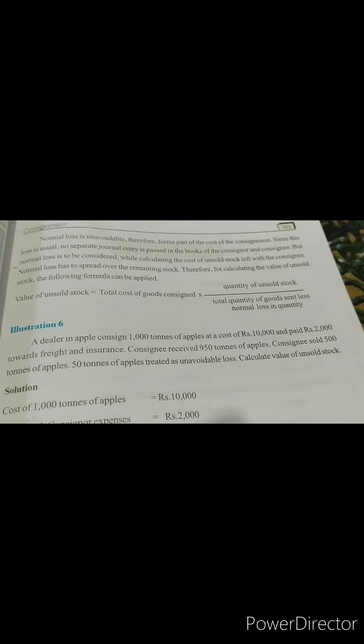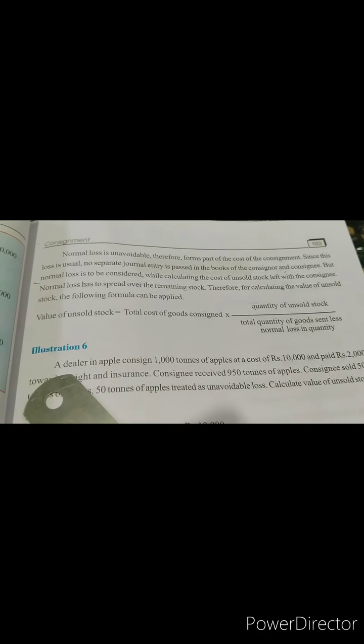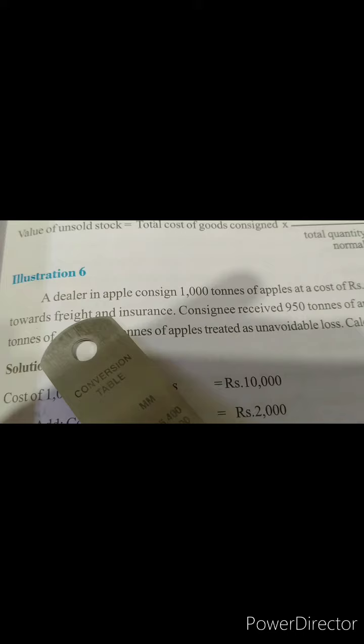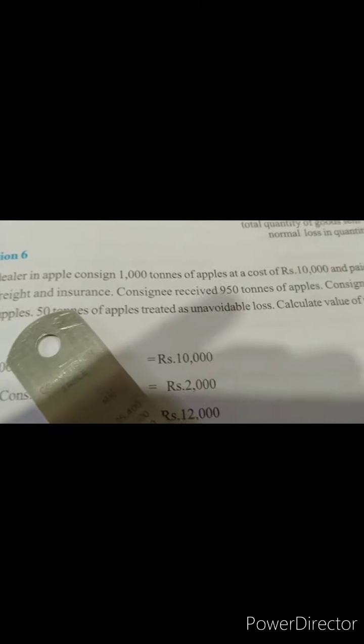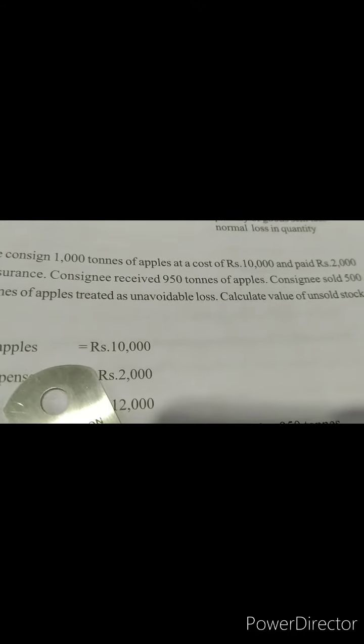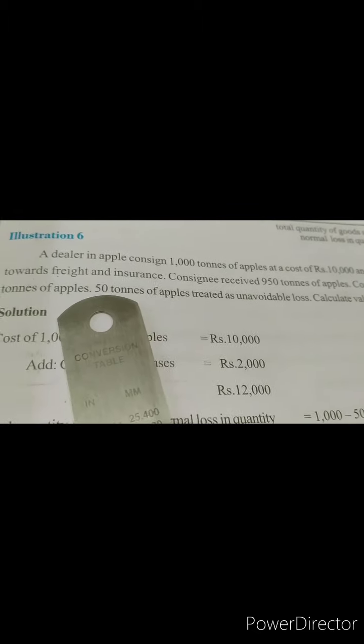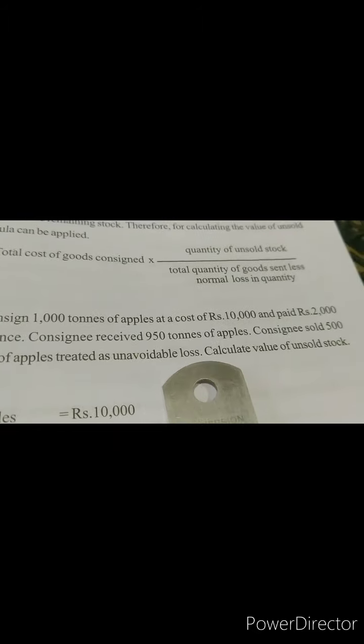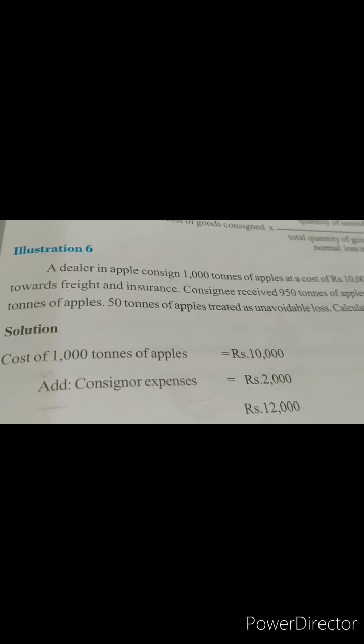Now let us have a look at the illustration. So this is our illustration number 6. A dealer in apple consigned 1,000 tons of apple at a cost of 10,000 and paid rupees 2,000 towards freight and insurance. Consignee received 950 tons of apples. Consignee sold 500 tons of apple. 50 tons of apple are treated as unavoidable loss. Calculate value of unsold stock.